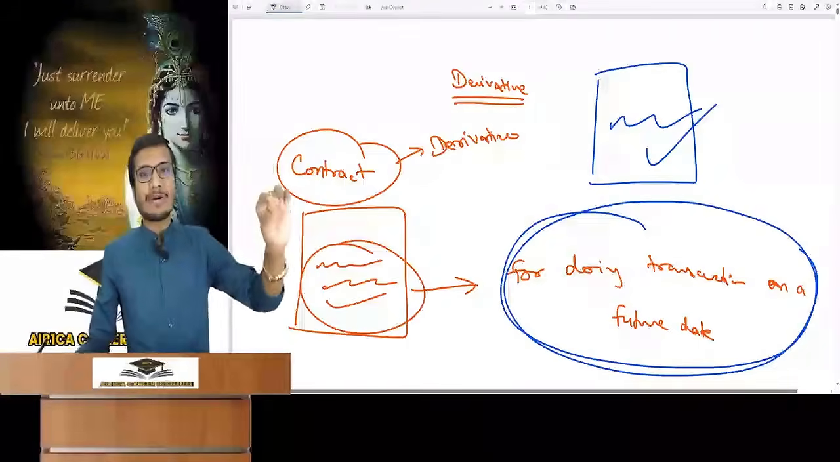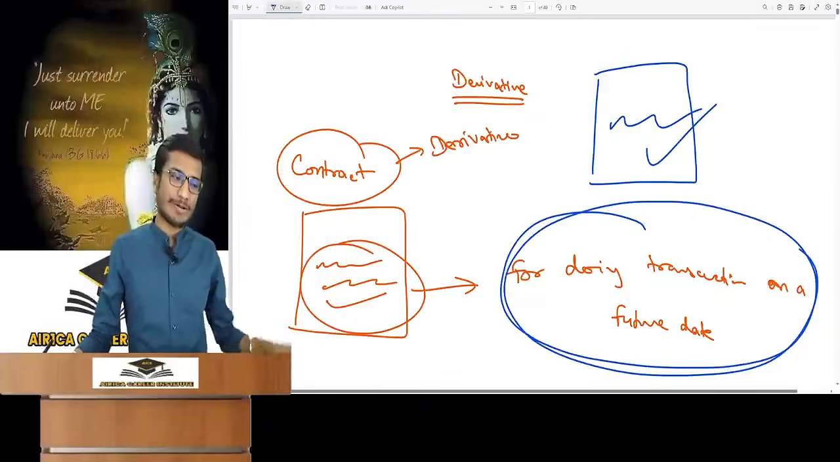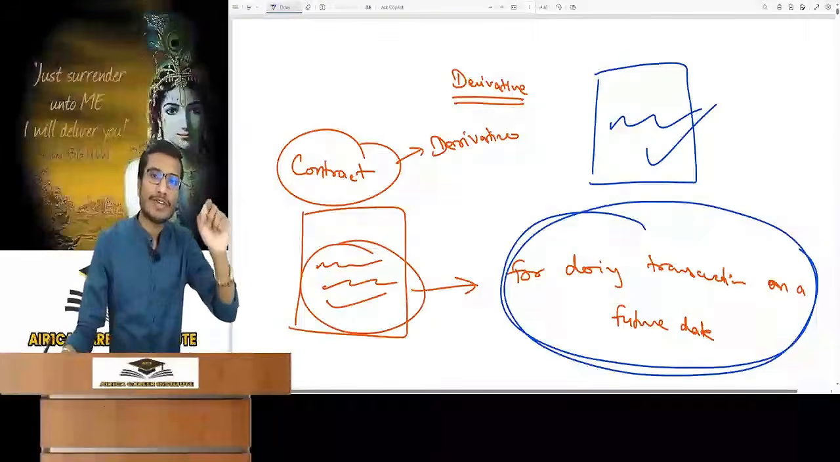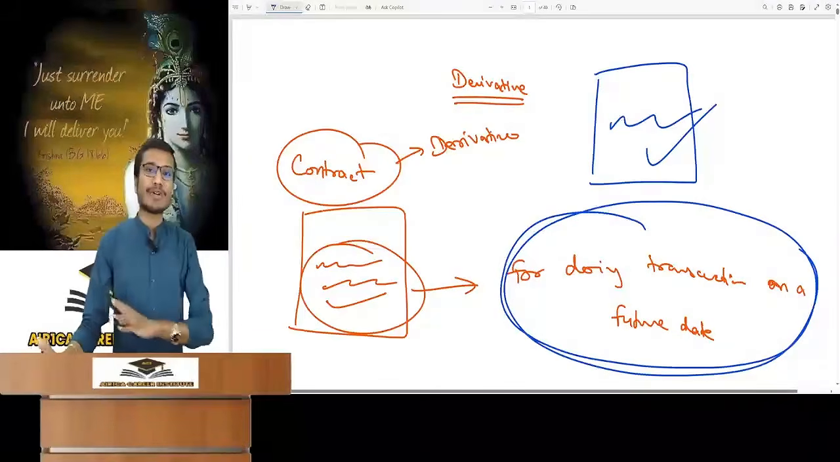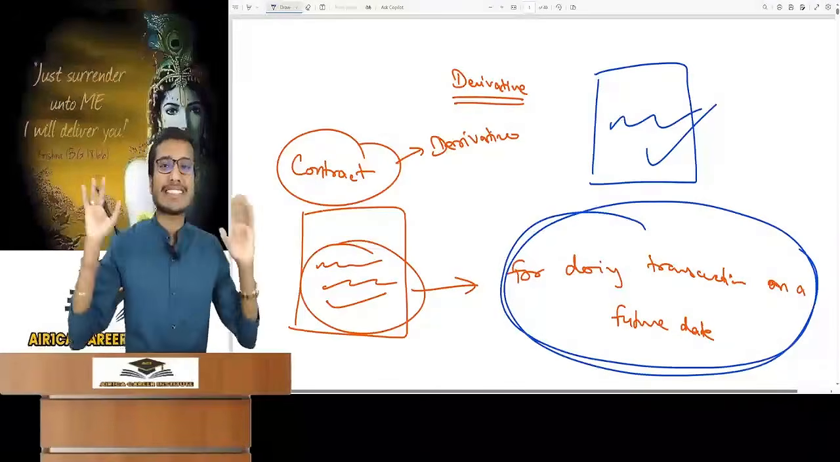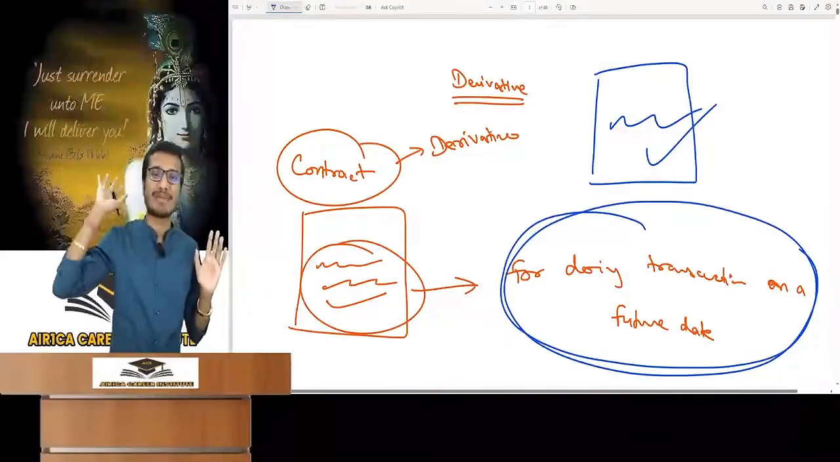So finally the other person agreed to sign the contract with me. He signed that contract. Now tell me, which contract is this? This is a derivative contract, right? Okay? Today the contract has been signed on paper only. There is no transaction. There will be a transaction on the future date.